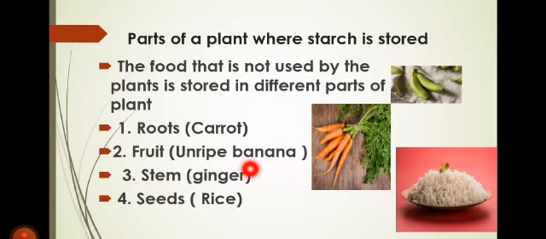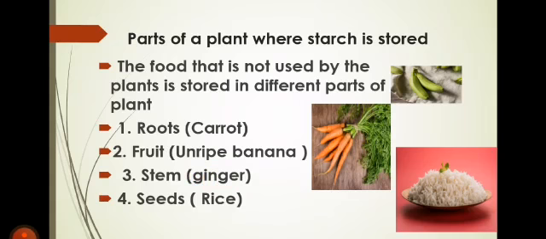Similarly, the ginger that your mom uses while cooking is a stem of the plant, an underground stem. Sometimes some stems are underground. I will revise it again, but keep in mind that some plants store their food in the stem. A very good example is sugar cane.